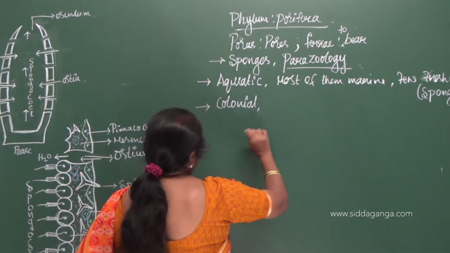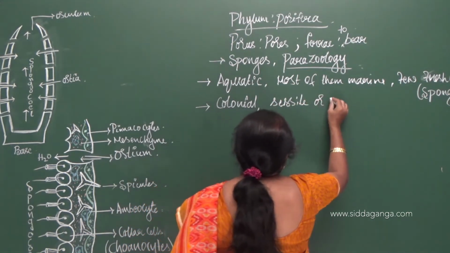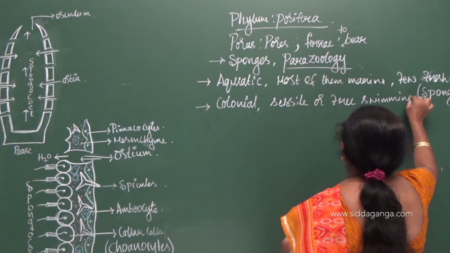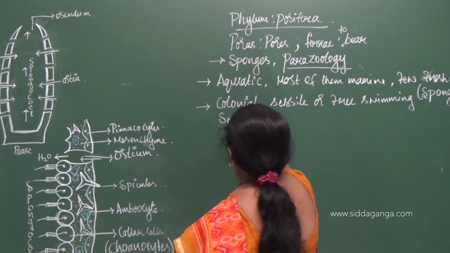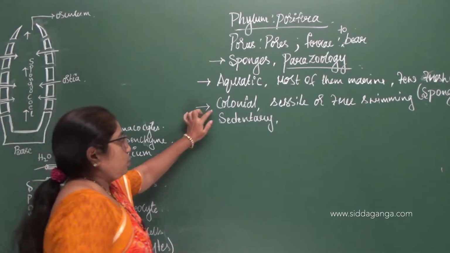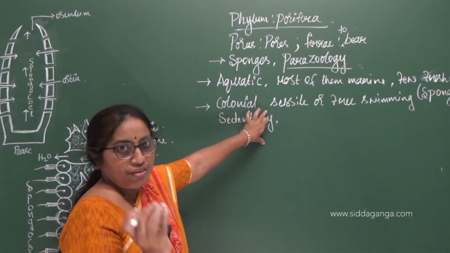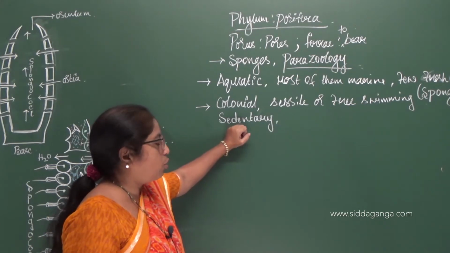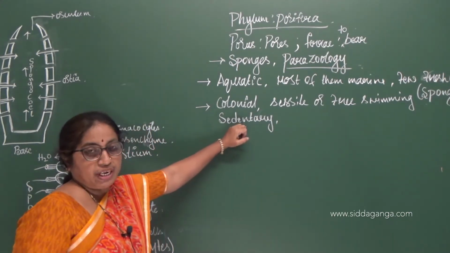They are colonial and sessile or free swimming. Or you can also call it as sedentary or sessile or free swimming. So colonial, they live in colonies. Sessile, they have some body for attachment. They are attached to some of the bodies inside the sea or in the bottom of the sea, hence they are called as sedentary, or some few forms may be free swimming also.